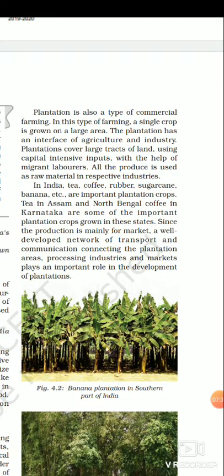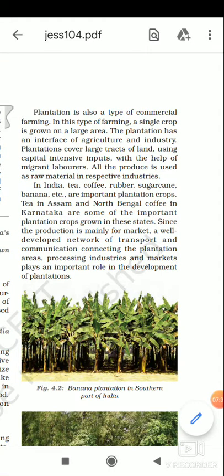Plantation is also a type of commercial farming. In this type of farming, a single crop is grown in a large area. The plantation has an interface of agriculture and industry. Plantation covers a large tract of land and uses capital intensive inputs. With the help of migrant laborers, all the produce is used as a raw material in respective industries.